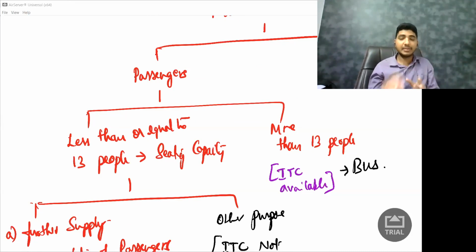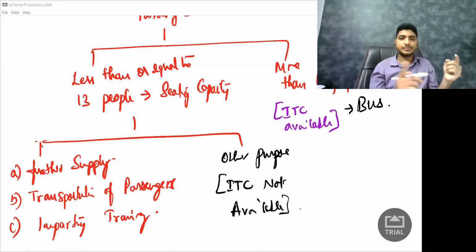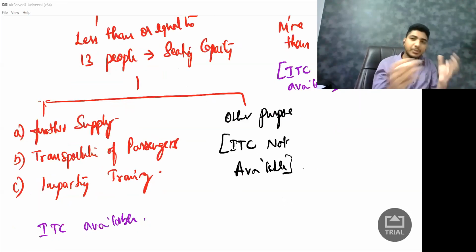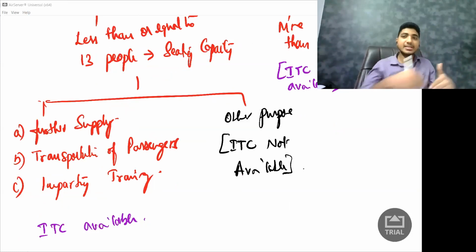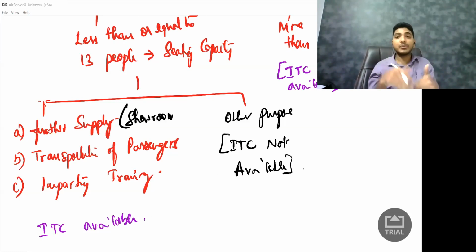But if it is for less than 13 people, they are saying, if that particular motor vehicle is used for further supply, so I'm purchasing motor vehicle and I'm selling that motor vehicle. So who am I? I am a showroom. For me, ITC is available. Or let us say I am purchasing the motor vehicle and giving it on rent.